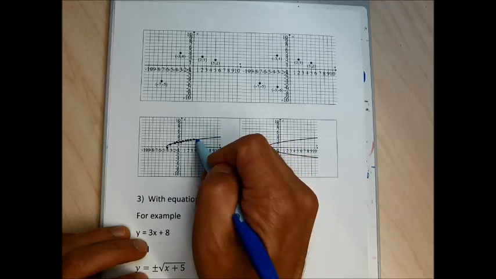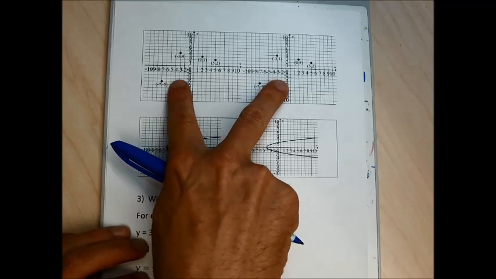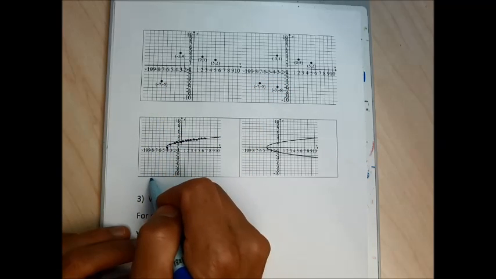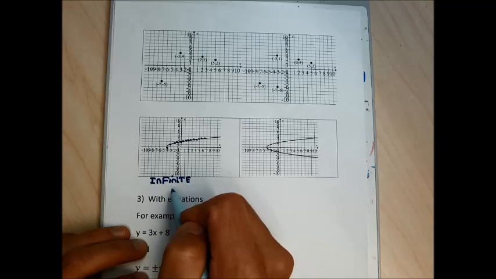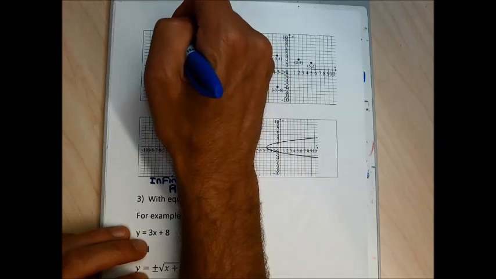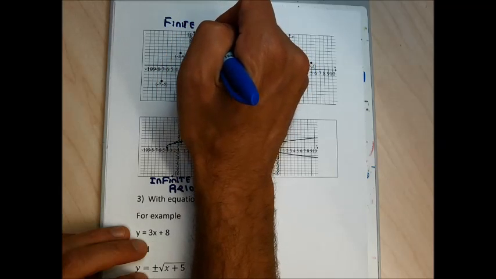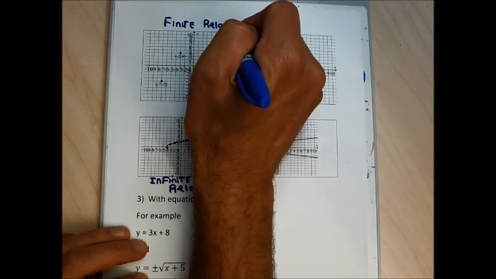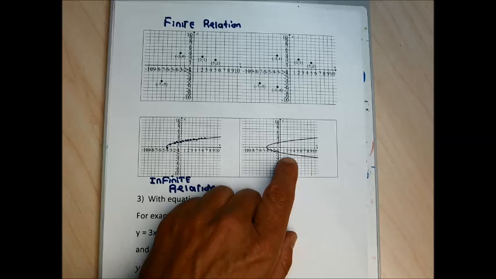And I can make my points really small, and the more precise my pen is, the smaller I can make my dots. I could make infinitely many dots, so it would be impossible to list all the points like it was here in these finite relations. This would be an example of an infinite relation. When the points of a graph are connected, you get an infinite relation as opposed to a finite relation. These top 2 graphs are still finite relations because the points weren't connected. I can tell you what every single point of the relation is. This is another example of an infinite relation.